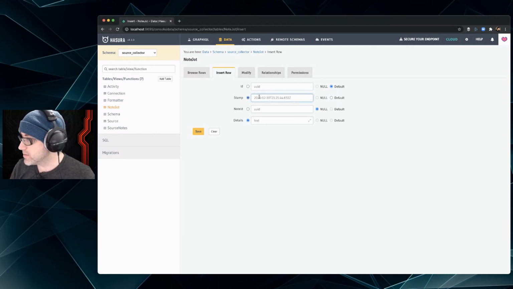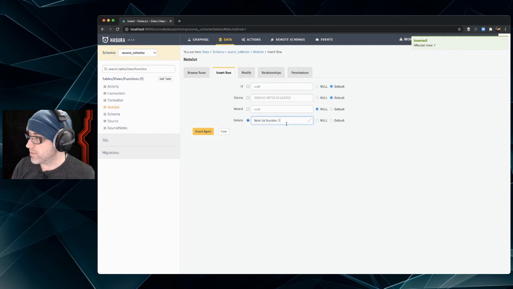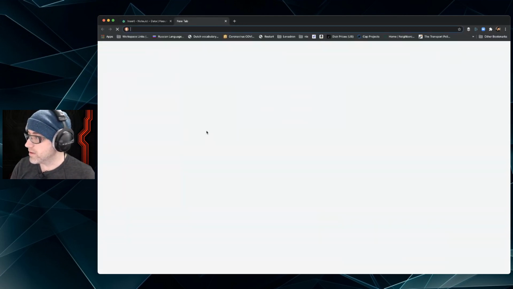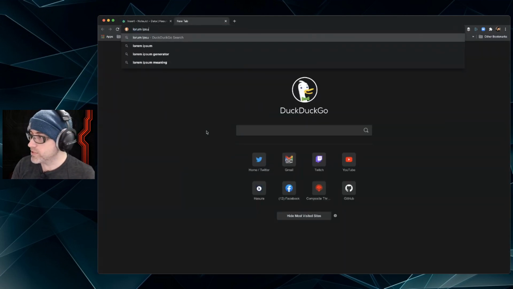Okay, so now we don't need to set a stamp either. We just need to add the details, which is note jot number 1. Okay. Oh shoot, no, default. That's what we want. Okay, note jot number 1. There we go. And then we'll do number 2. And then something more. And then let's do lorem ipsum.